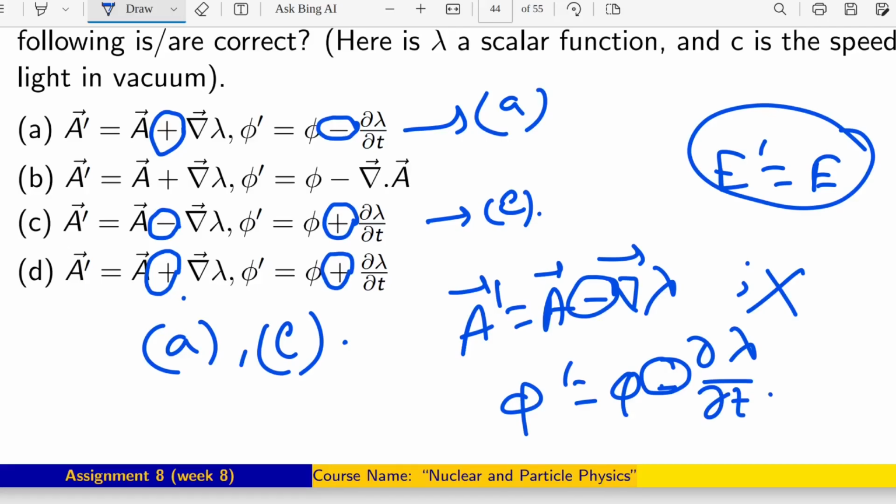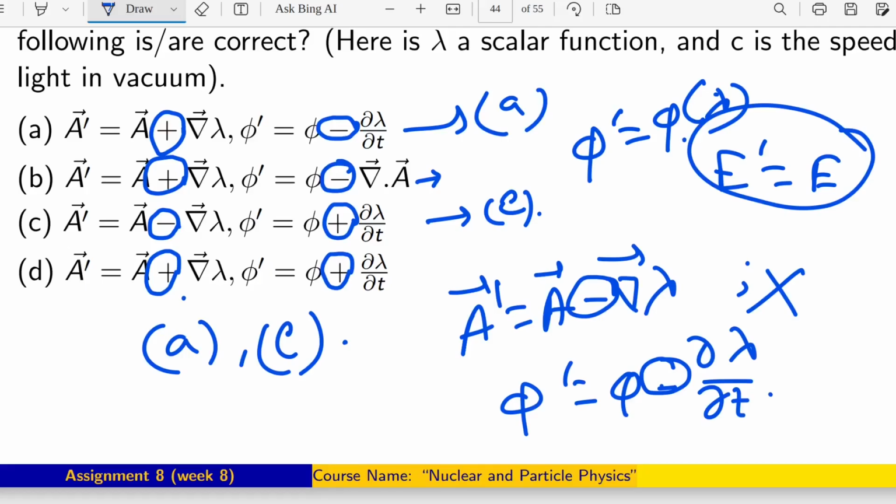And also you can ask me that in that also there is plus and minus, but the main problem is you can see that the expression is totally different. So here the expression is A plus grad lambda, that is fine, but for phi prime it is like phi minus divergence of A. There is no function as lambda, but for other options phi is a function of lambda.